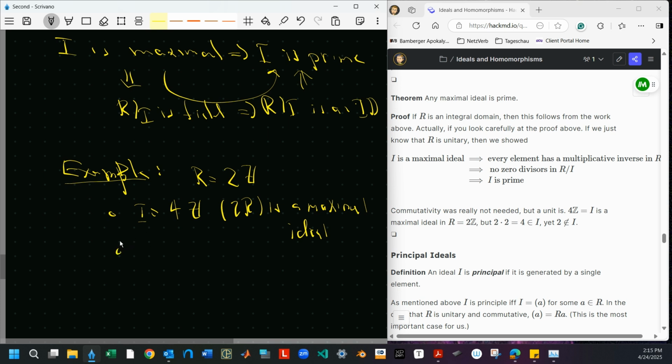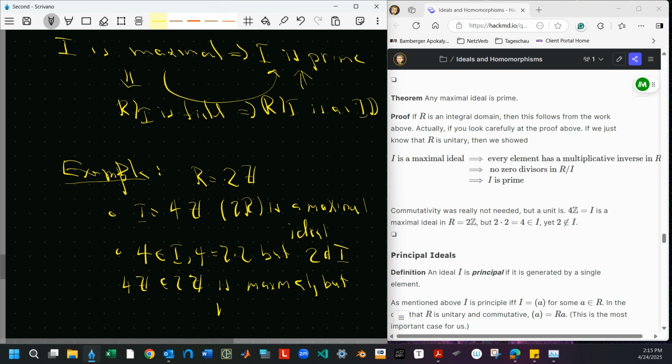And it's true that 4 is in I, and 4 equals 2 times 2, where 2 is in R, but 2 is not an element of I. So in this weird case, 4Z subset of 2Z is maximal, but not prime. So we're really using the unit along the way there.